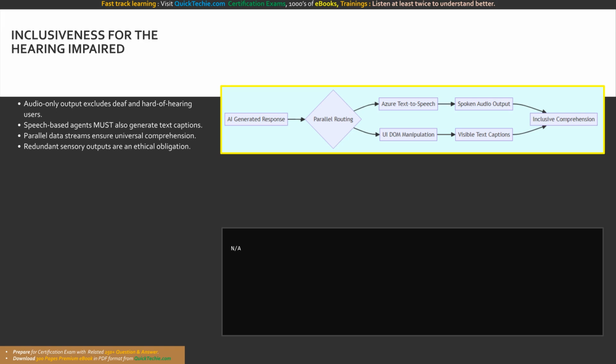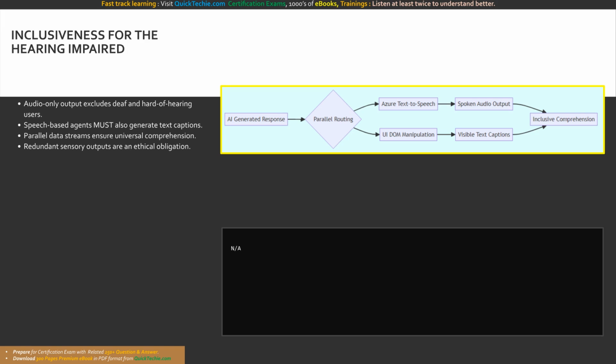In media and entertainment scenarios, automated captioning powered by AI speech-to-text models can generate live or recorded captions for video streams. In enterprise environments, meeting transcription tools can display real-time captions for deaf participants, ensuring they have equal access to the ongoing conversation. Inclusiveness dictates that we never assume a single sensory capability. We must provide redundant, parallel streams of information so that the user can choose the modality that perfectly aligns with their unique physical requirements. This parallel processing of sensory outputs guarantees that no user is left behind, completely fulfilling the ethical obligations outlined by the responsible AI framework.